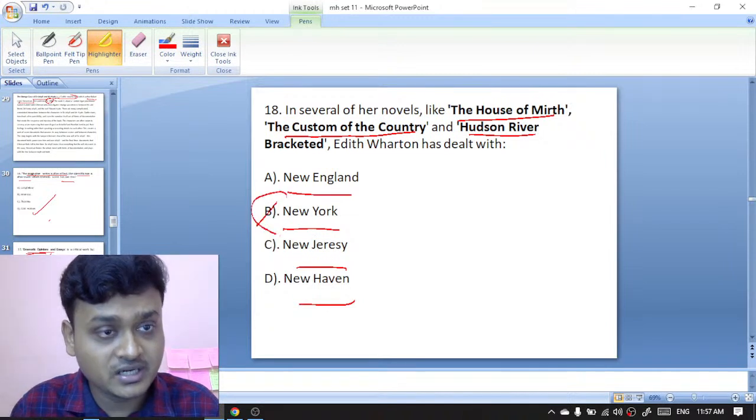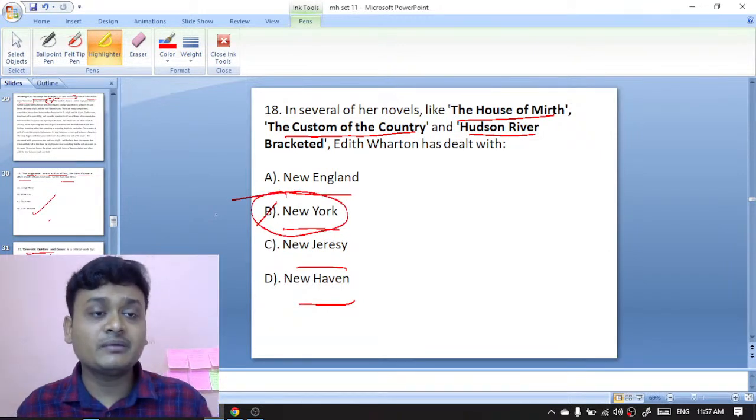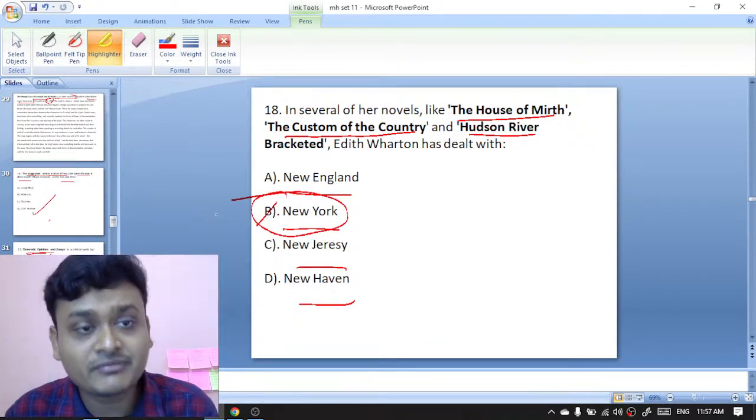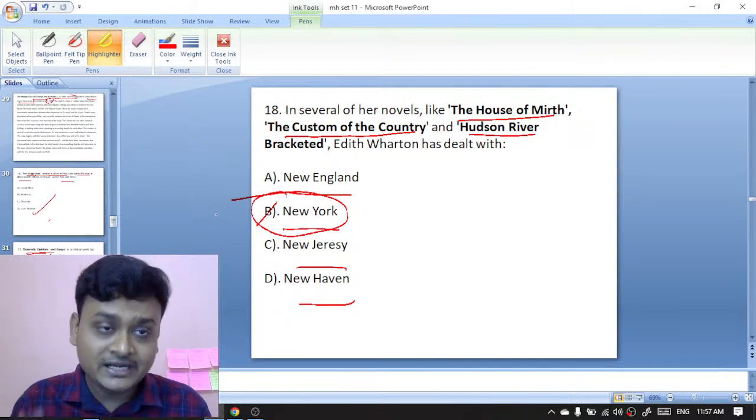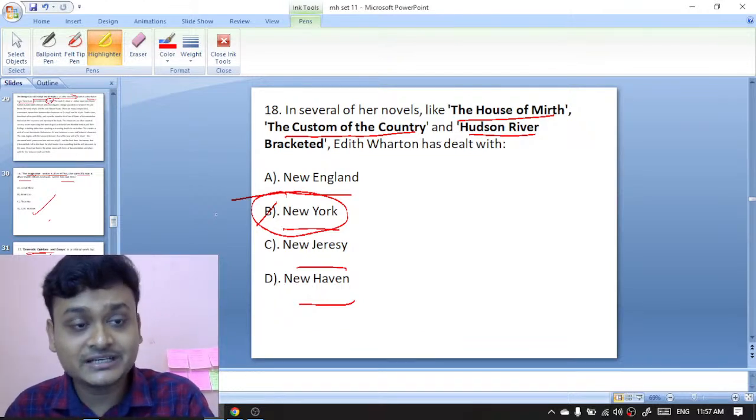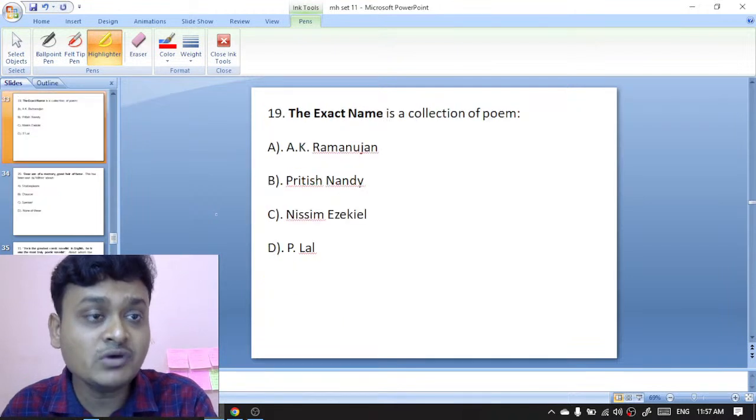New York is the right option here. In several of her novels like The House of Mirth, The Custom of the Country, and The Hudson River Bracketed, Edith Wharton has dealt with the setting, the place that is New York.